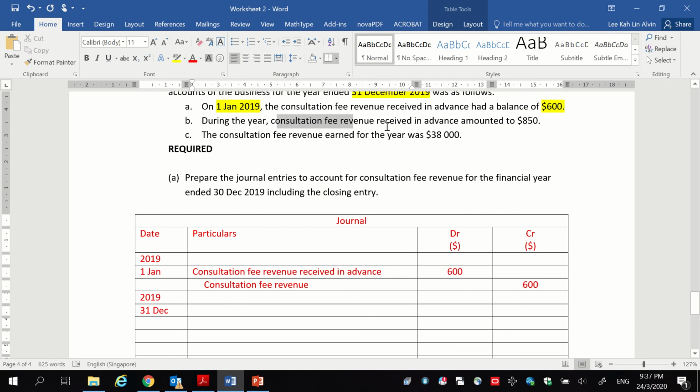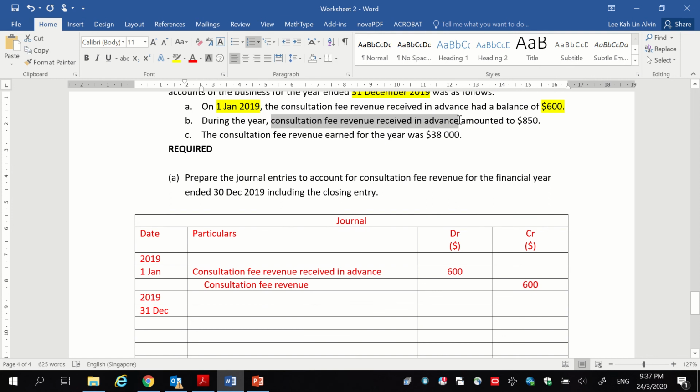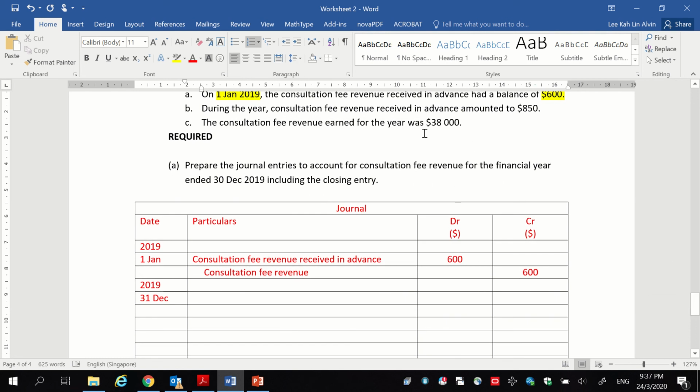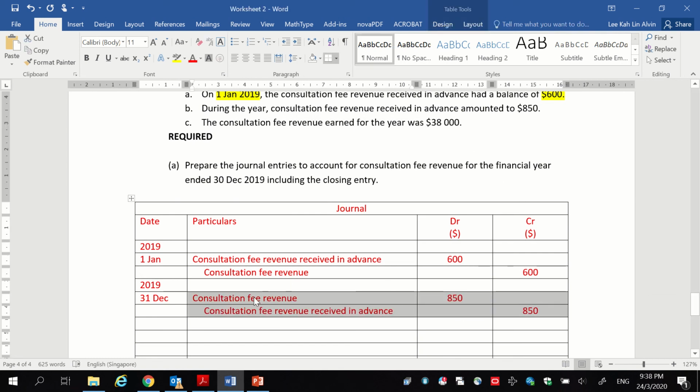You have a consultation fee revenue received in advance. Now, if you have a consultation fee revenue received in advance at the end of the year, it means that you will only earn this income in the next financial year. You will not earn it this year. You will earn it next year. So if you earn it next year, you do not want this income this year. So you will debit the consultation fee revenue, and you will credit this thing called consultation fee revenue received in advance.